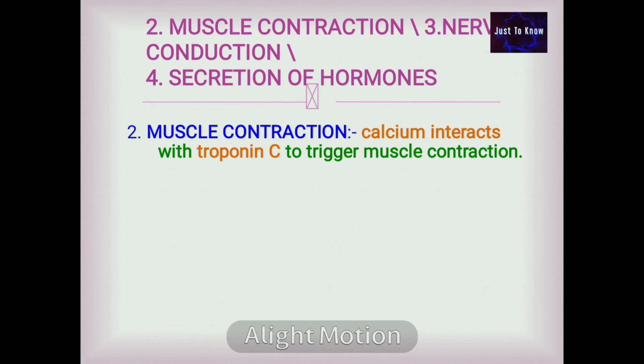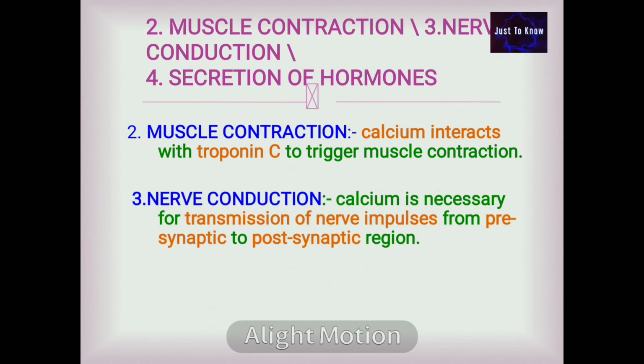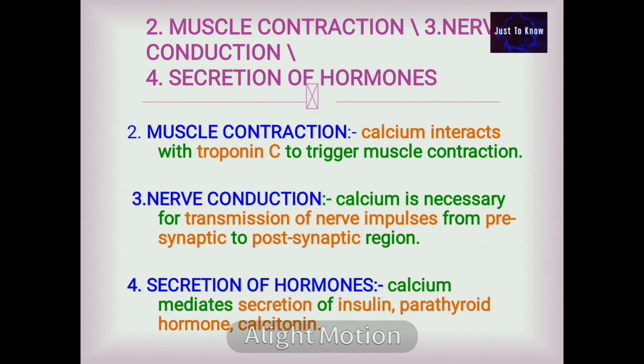Third function is nerve conduction. Calcium is necessary for the transmission of nerve impulse from the presynaptic to postsynaptic region. The fourth function is secretion of hormone. Calcium mediates secretion of certain hormones like insulin, parathyroid hormone, calcitonin, vasopressin, etc. from the cell.